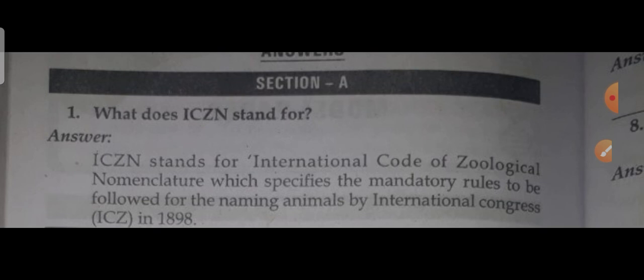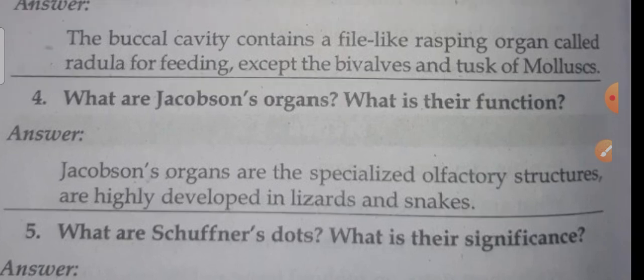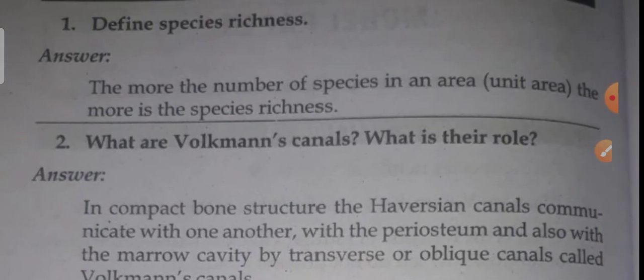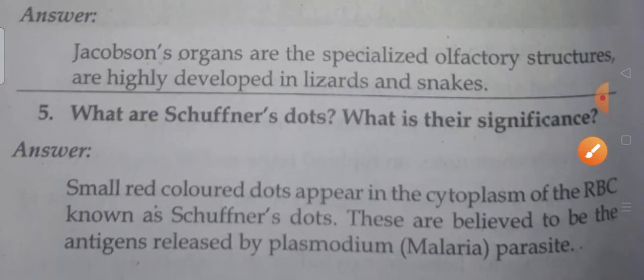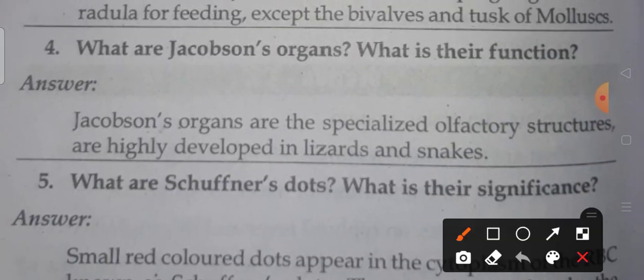So the next, second question is about species richness. Define species richness: the more the number of species in an area, the more its richness. We can call it species richness. It's clear?